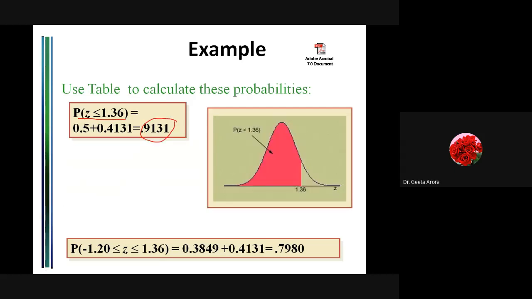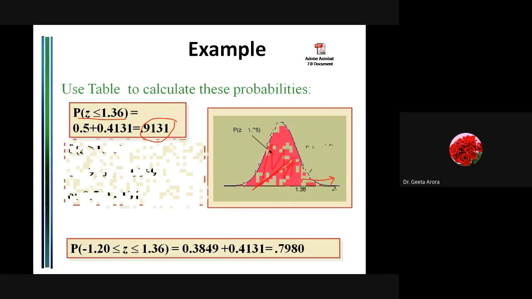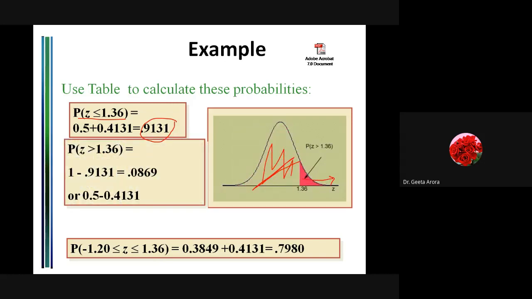If this area we have calculated is 0.9131, this whole red one, then what is the remaining area which is being asked in the second question? Obviously we have to subtract it from 1, because it is 1 minus the whole area, correct? Or here we can use the concept of 0.5 also. So in both of the ways, you always get the same value. Hope you're getting it.